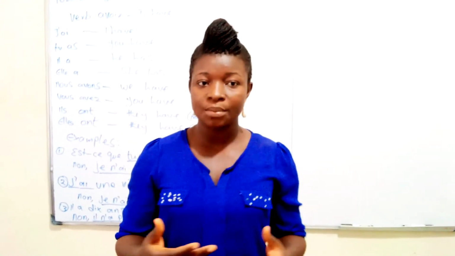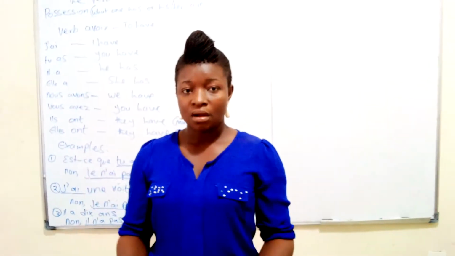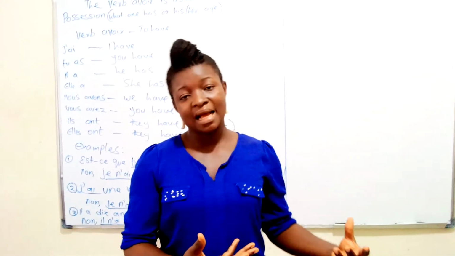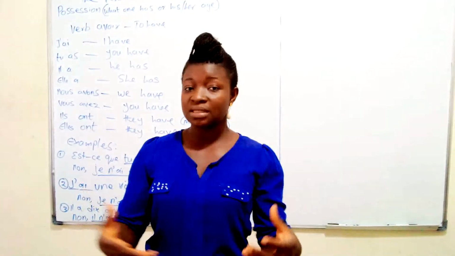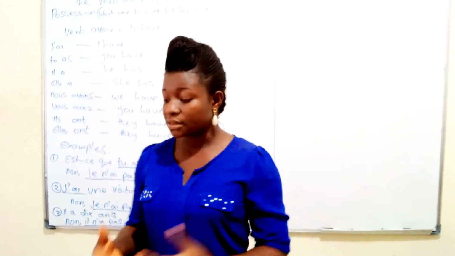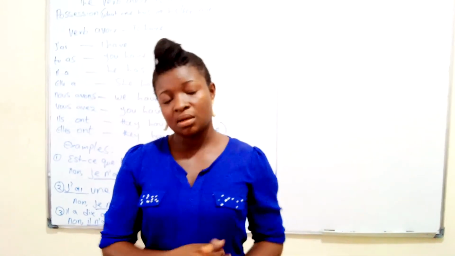We had an example where we asked a question, est-ce qu'il est un garçon? Like, is he a boy? And then we looked at the answers: non, il n'est pas un garçon, and many other examples.